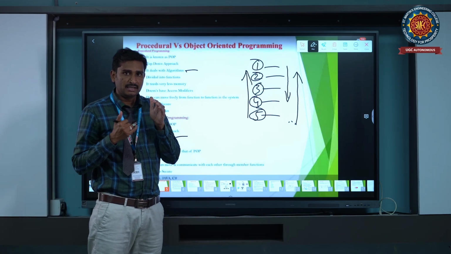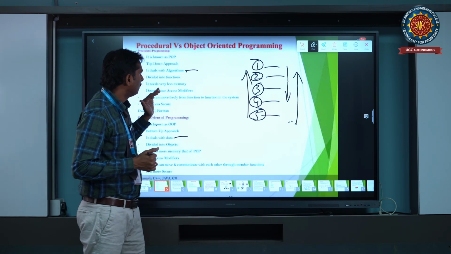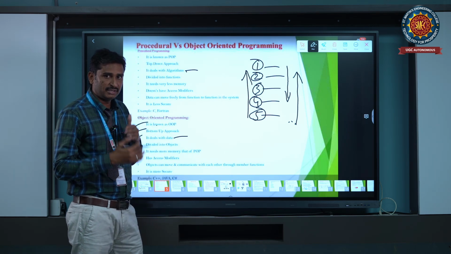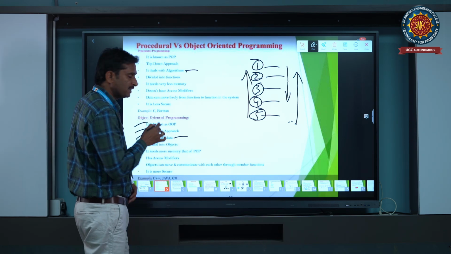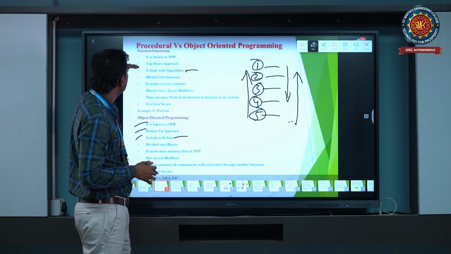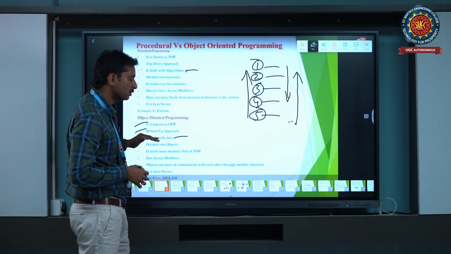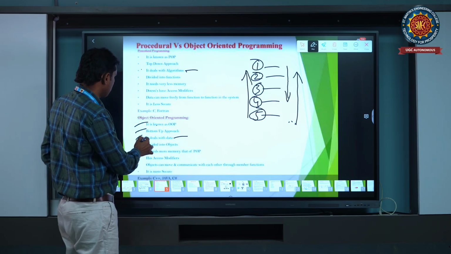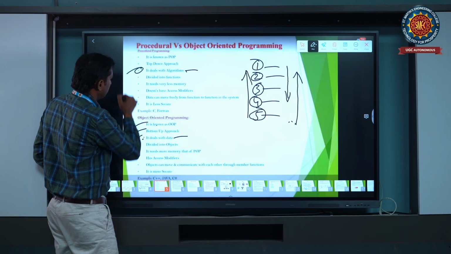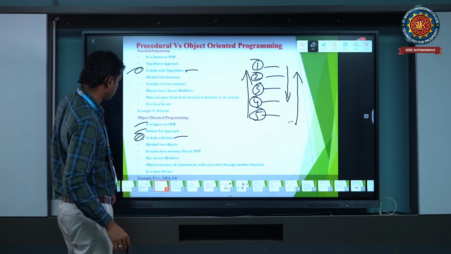Based on the data you write in the code, it will execute. Procedural is executed through the algorithm. This is the major difference between procedural and object oriented programs.